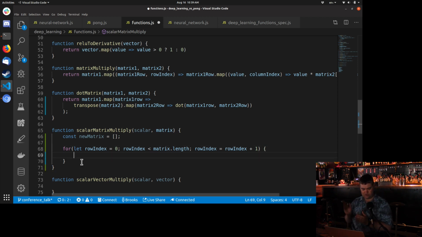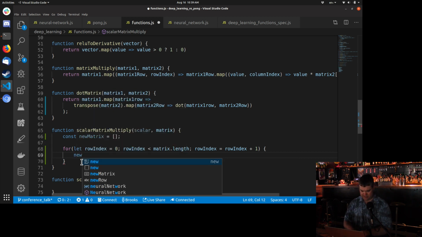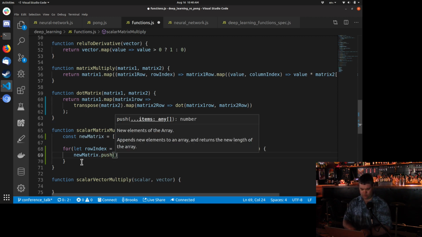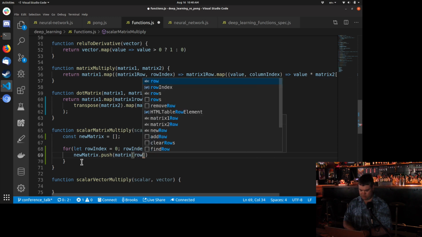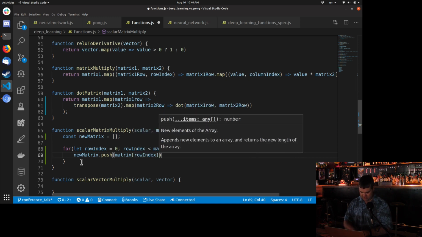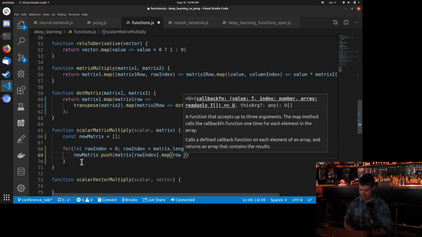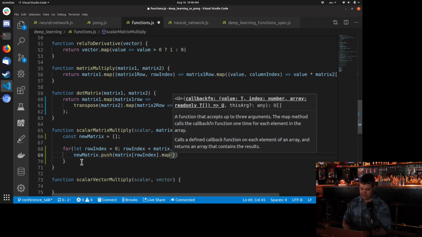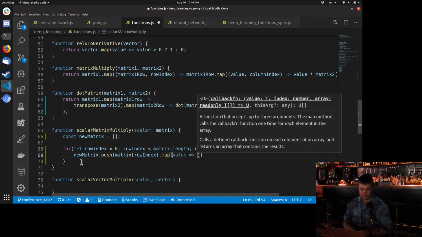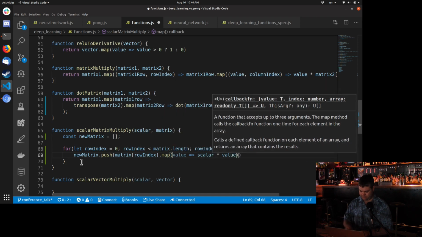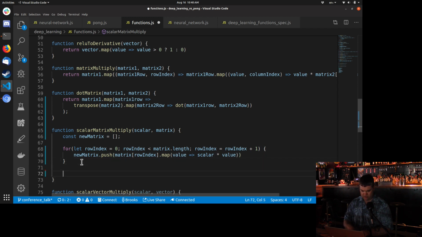We want to go across too, and this is now just going to be a map of those vectors. So I can say new matrix dot push, and it's going to be that specific one. So it's going to be our matrix of position row index dot map, and that's going to give us essentially a row. Is it going to be, no, it's actually going to be the value. And we're going to multiply the value, I'll just do the scalar to be in the same order, by the value. And then we're going to return our new matrix.